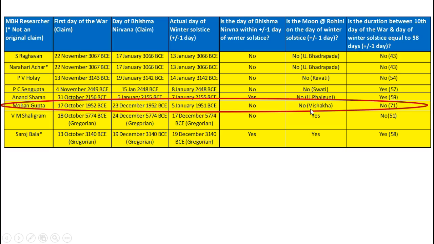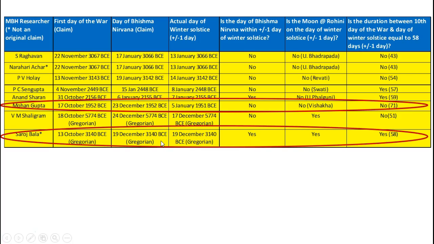So Professor Mohan Gupta, for his date, cannot show the nakshatra of the moon on the day of winter solstice to be that of Rohini, but rather it is Vishakha, and the number of days from the day Bhishma fell in the battle for his timeline, and the day of winter solstice leads to 71 days and not 58 days, based on that one selective arbitrary reference.